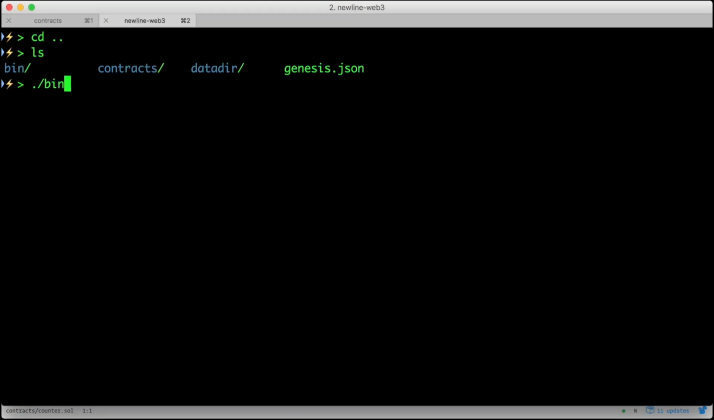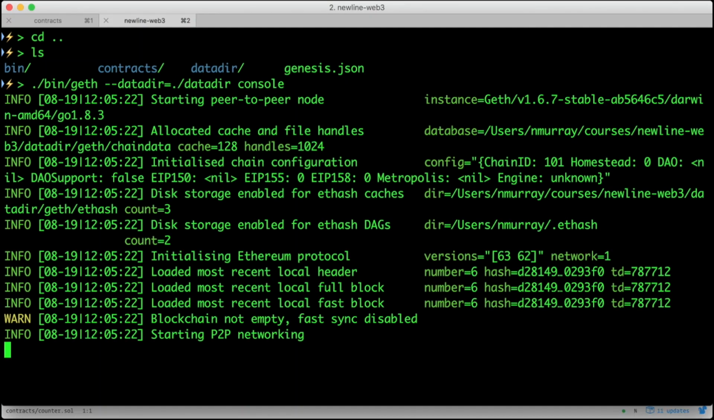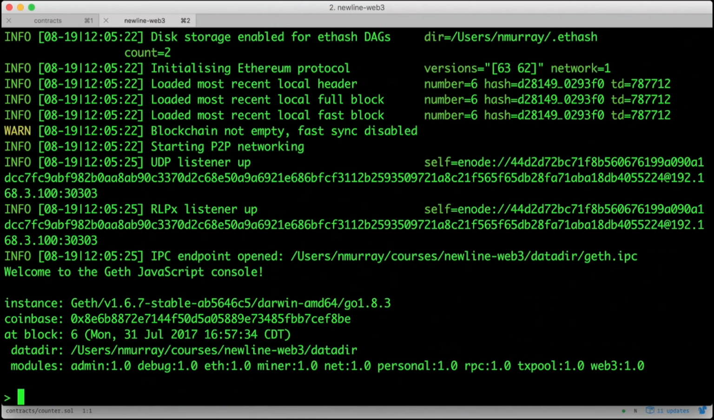First, start Geth like we did in the earlier video. ./bin/geth, pass the datadir, and call the console. Now we're in a JavaScript console, so we can declare variables, functions, etc. As a reminder, in an earlier video, we created some accounts and mined some ETH. We'll need both the accounts and the ETH now, so if you don't have those, go back to that earlier video. The first thing that we're going to do is assign our contract hex code to a variable.